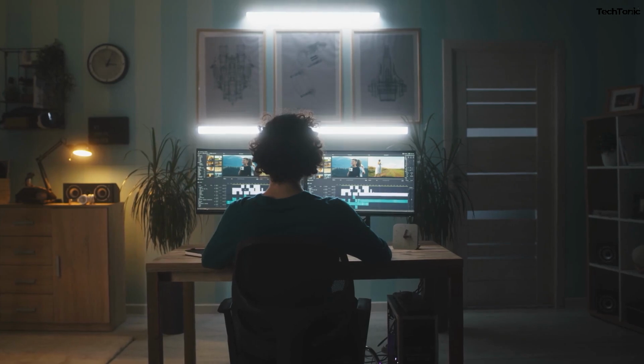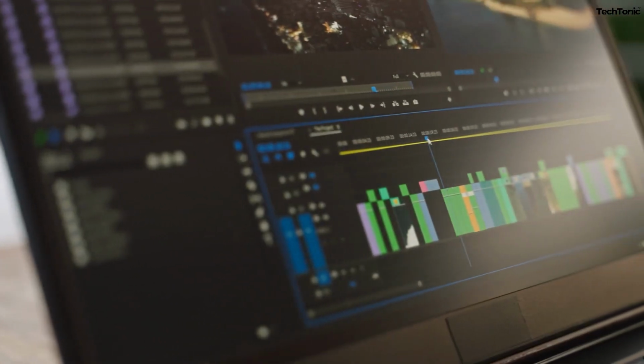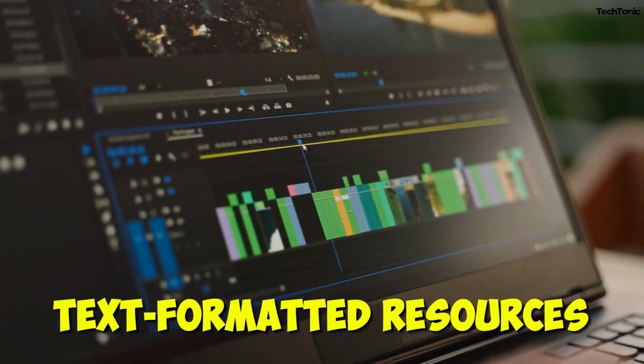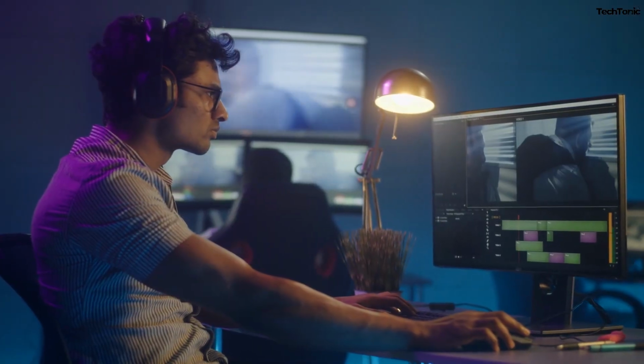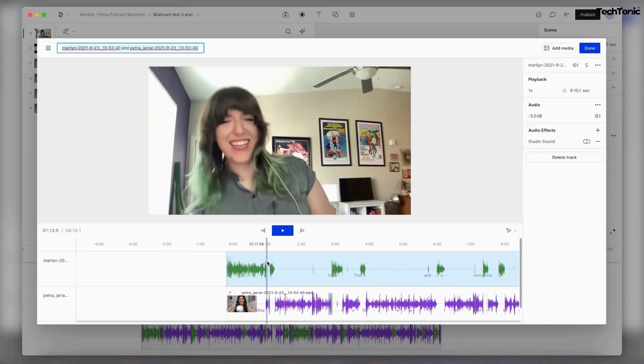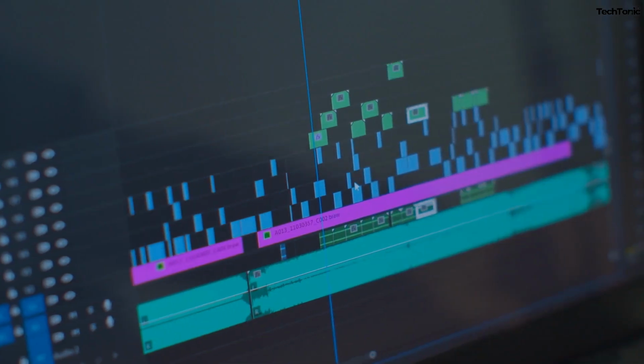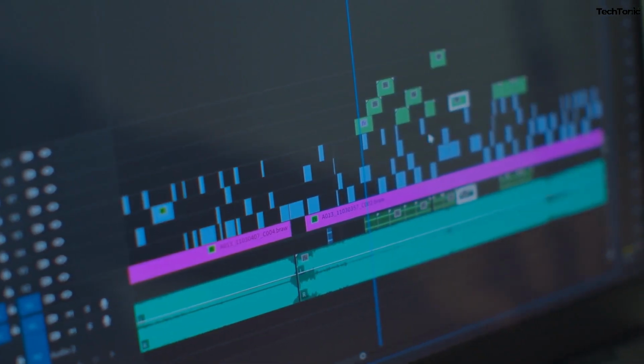Now, suppose you are a person who always needs to extract valuable information from video and text-formatted resources. To do that, of course, you need a tool that has to be the game changer for you to streamline the workflow efficiently, and thus helping you to concentrate on the other points that truly matter.